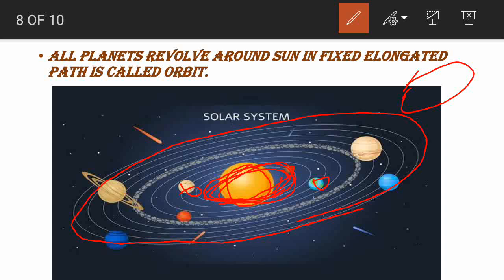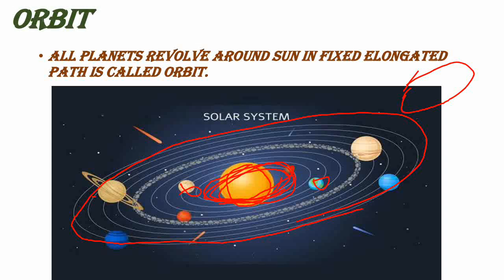Now you can easily define orbit. What does orbit mean? All planets revolve around the sun in a fixed elongated or elliptical path, which is called an orbit, right?